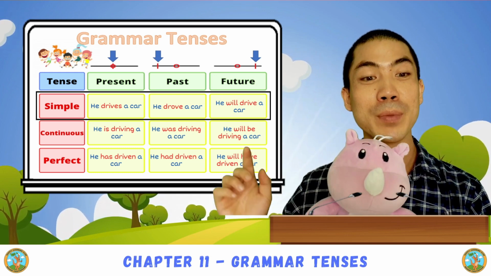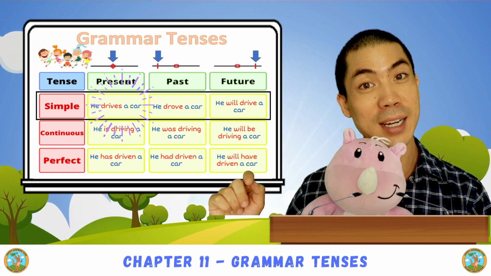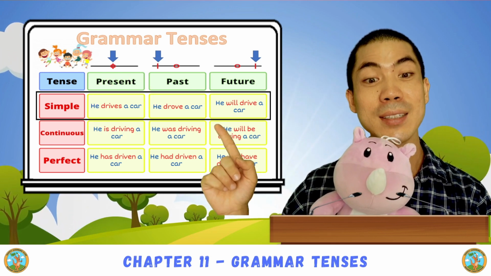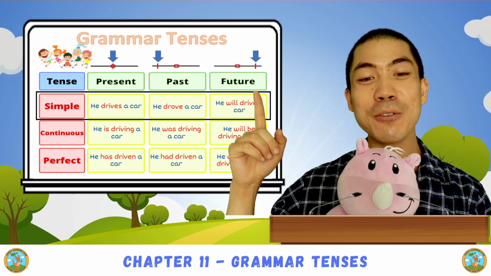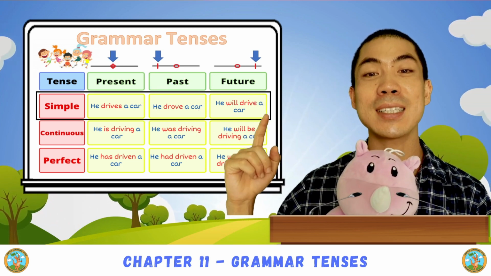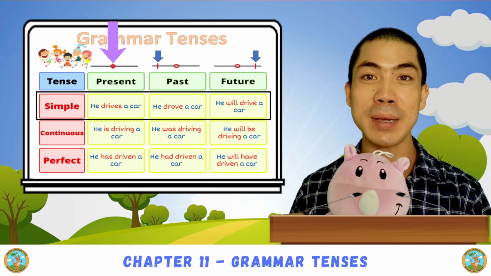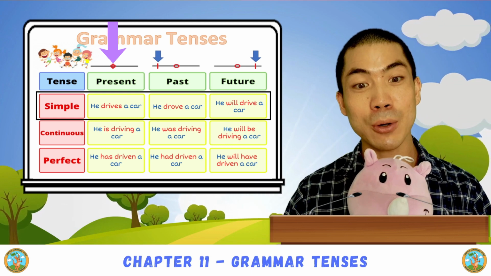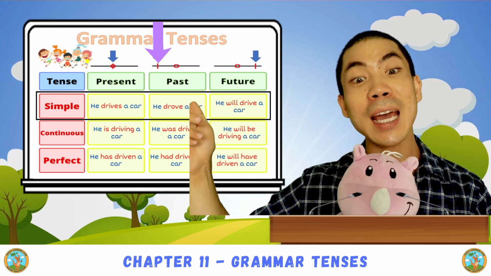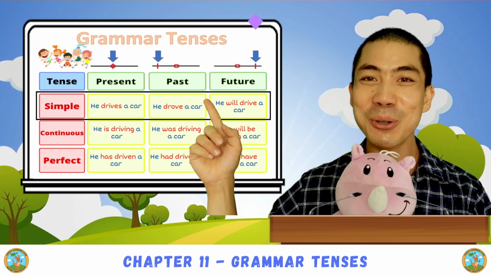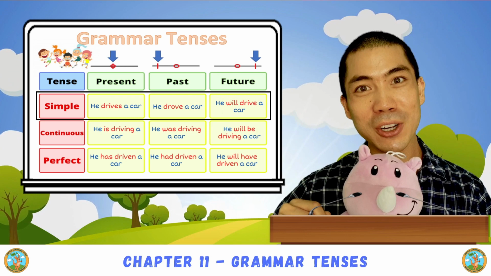For example, the present simple tense is he drives a car. Past tense, he drove a car. And future tense is he will drive a car. Present means it's happening now. Past means it's already happened, and future tense means it will happen later.